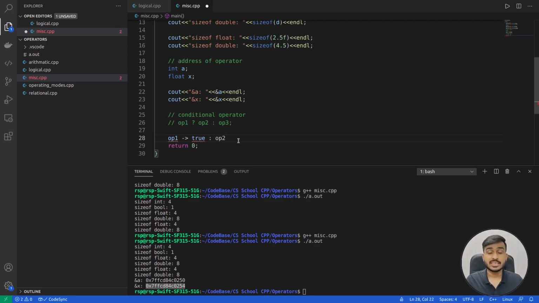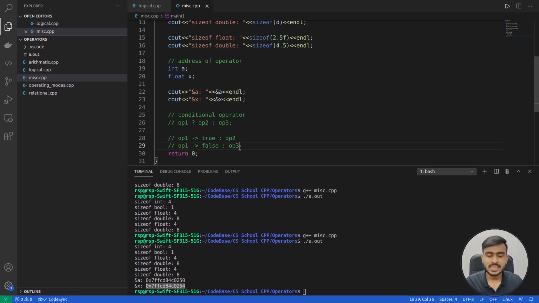Very simple, focus very carefully. If operand 1 evaluates to true, then the result of this complete expression will be operand 2. If operand 1 evaluates to false, then the result of this complete expression will be operand 3. That's it, as simple as that.